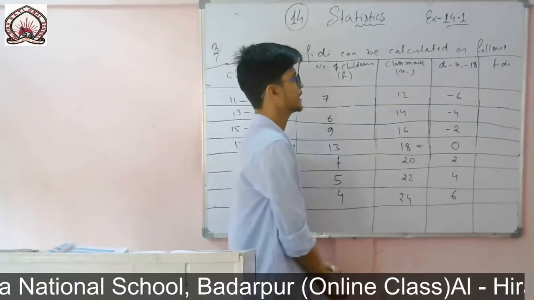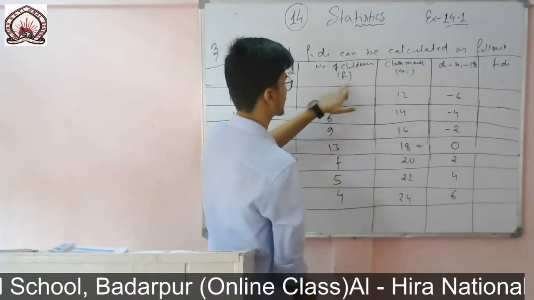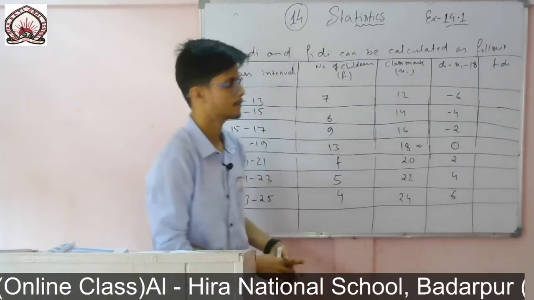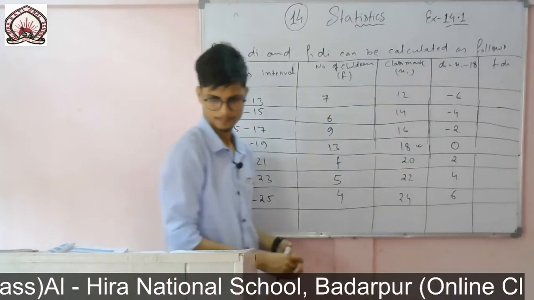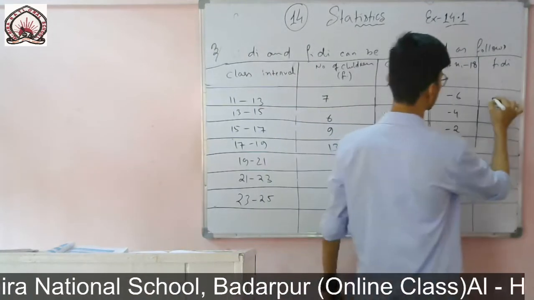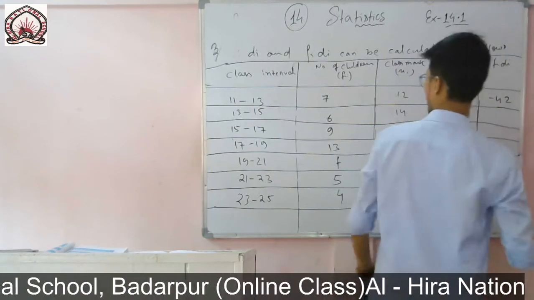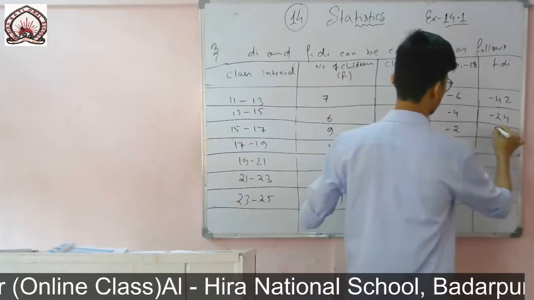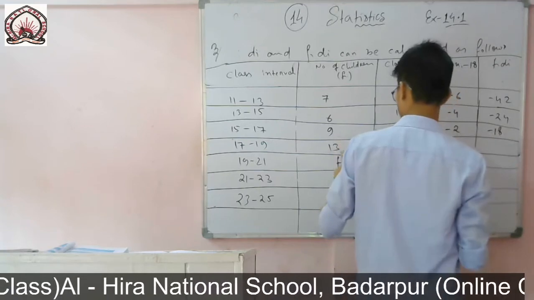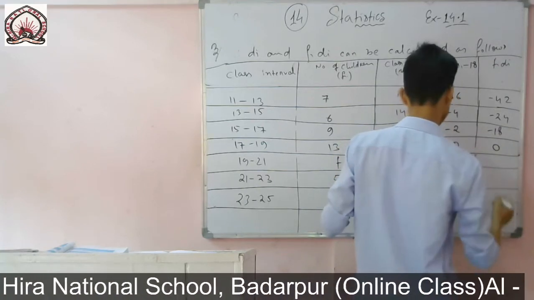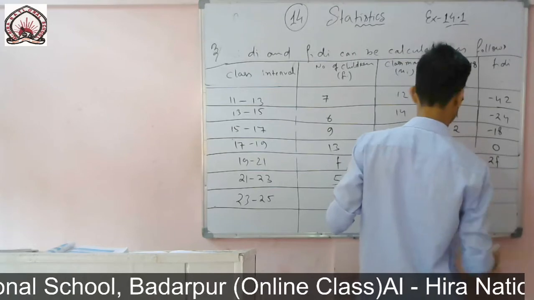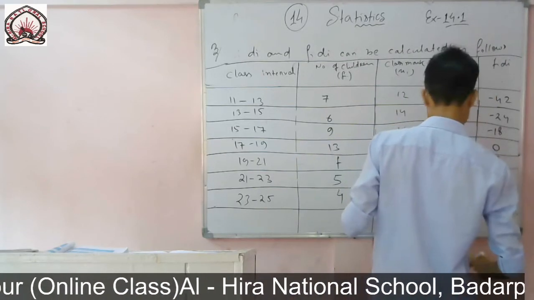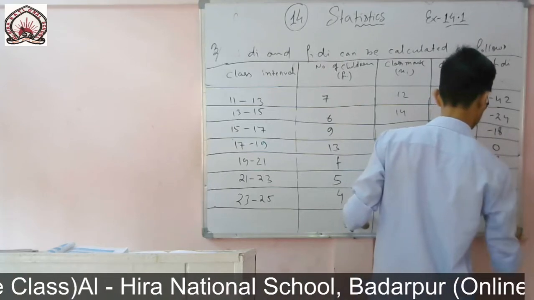So now I will find fi di. Where is fi? It is here, the frequency, this one into di, that means this one. One by one I will multiply. So 7 sixes are 42, 6 fours are 24, 9 twos are 18, minus sign, 13 into 0 is 0, f into 2 is twice f, then 5 fours are 20, 4 sixes are 24.